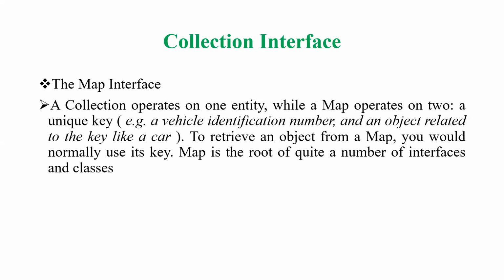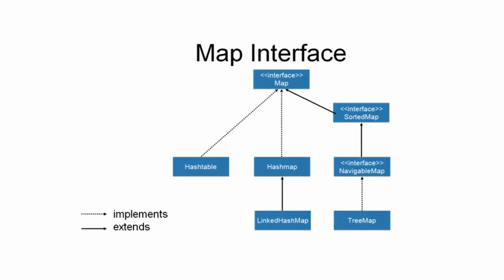So to retrieve the object from a map, you would normally use its key. So suppose I want to get the appropriate object, with the help of the key I can track that particular object. Map is the root of quite a number of interfaces and classes. So this particular map has a combination of interfaces as well as classes, just you can see here. So the map fundamentally gives the corresponding interfaces.